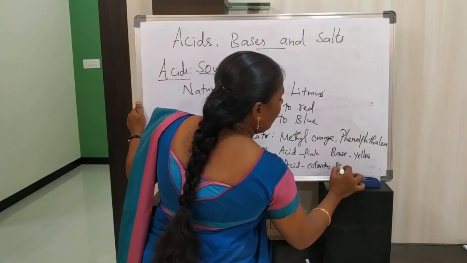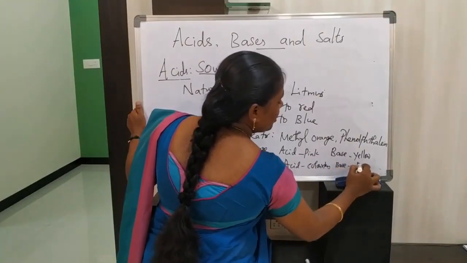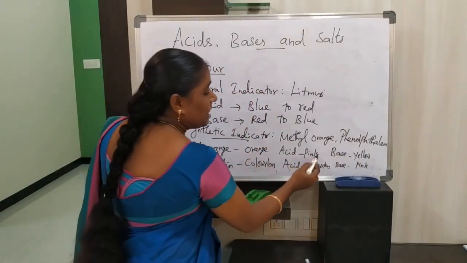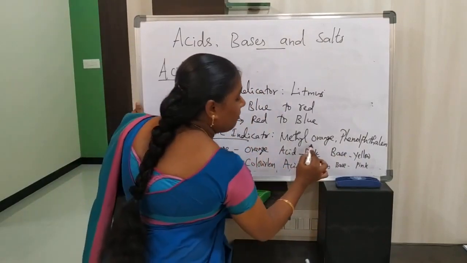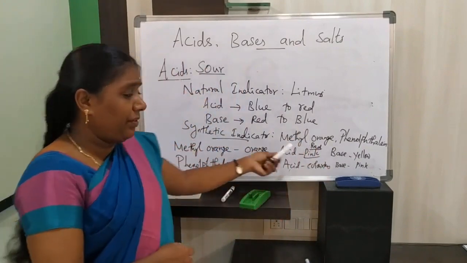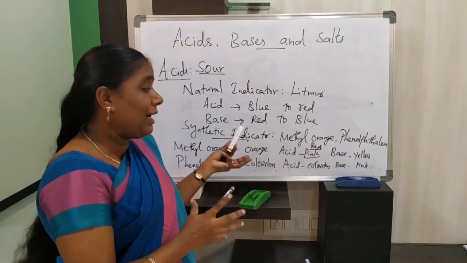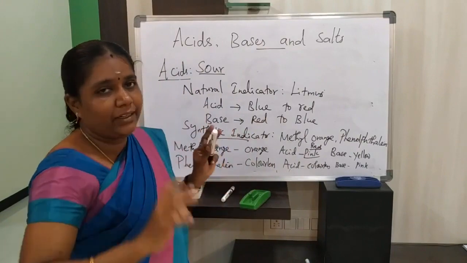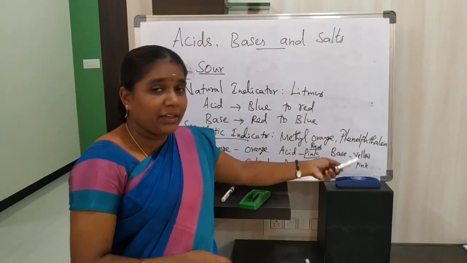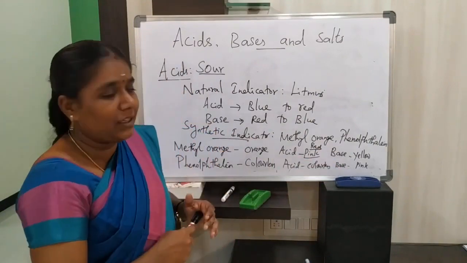In base, it gives pink color. Generally, this pink looks like red color. So we get a slight pink color, but actually it looks like red, a dark pink color, in methyl orange in acid.